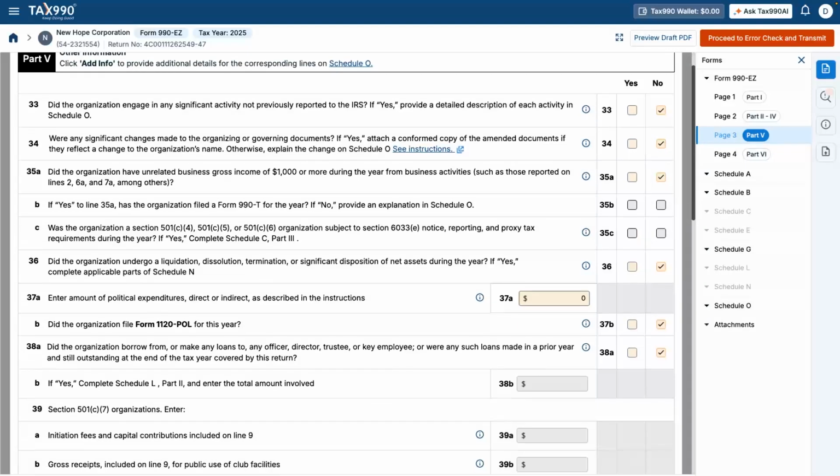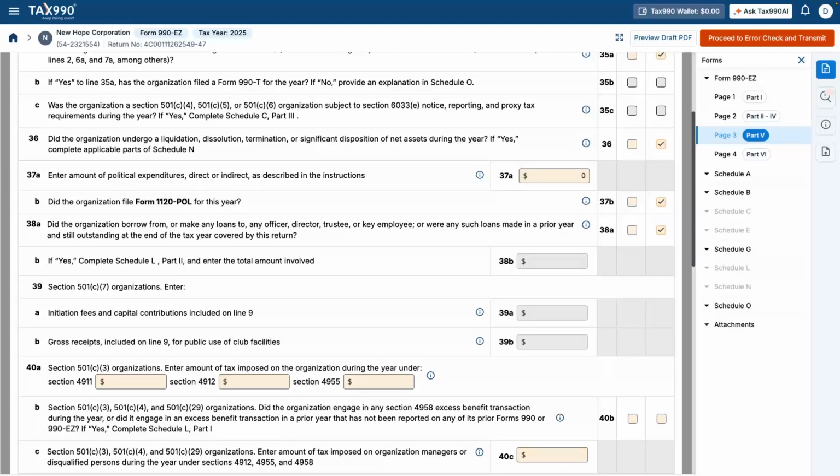Line 39, Section 501c7 Organizations. This applies only to social clubs. Organizations should confirm whether the classification applies before completing this line. Line 40, Taxes and Penalties. This section focuses on IRS compliance risk and penalties. Line 40A, Excise Taxes. This includes 3 categories: 4911 and 4912 for excess lobbying expenditures, and 4955 for political expenditures. These apply if the organization exceeds lobbying limits or engages in political activity.